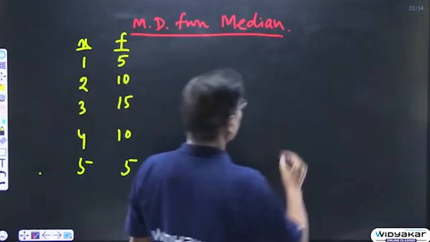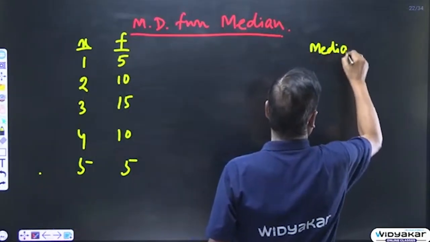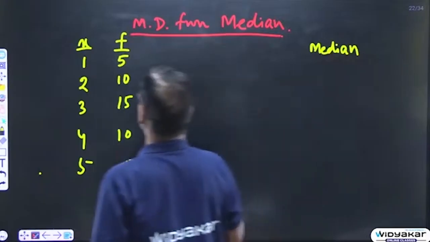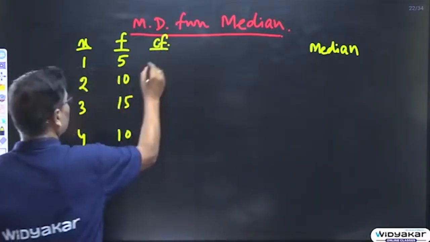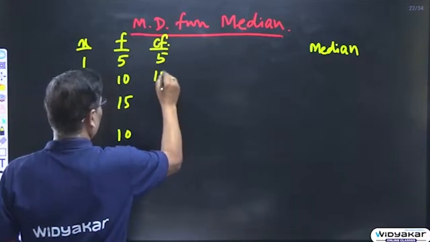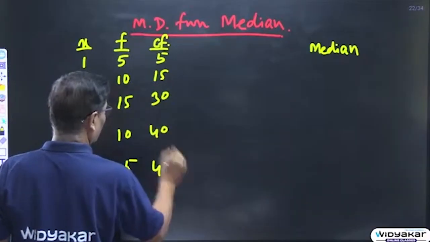How to calculate the median? It will be calculated by taking the cumulative frequencies: 5, 15, 30, then 40, then 45.